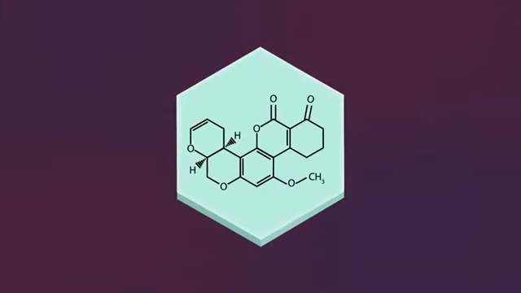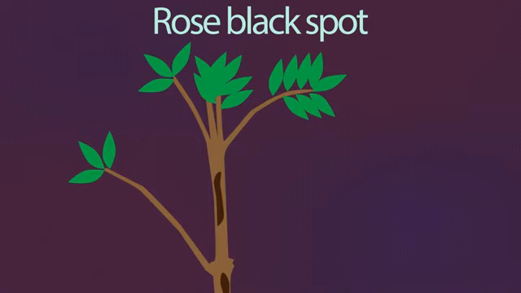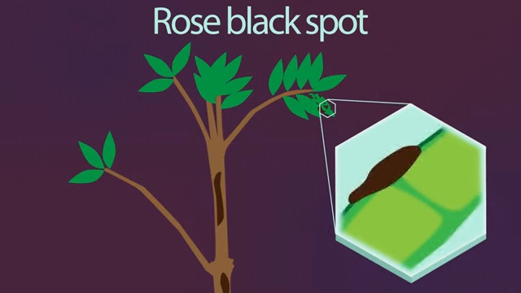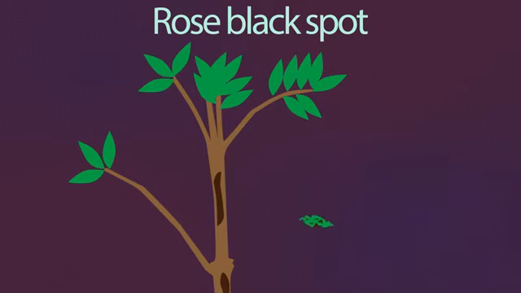Fungal diseases infect an organism and produce toxins which harm it. They affect plants and humans. Let's start with a plant fungal disease. In rose black spot, the fungus infects the leaves of the rose plant, causing large black spots on the upper leaf surface. This reduces the ability of the infected leaves to carry out photosynthesis, and the infected leaves fall from the plant. The rose plant does not grow as well and may die.